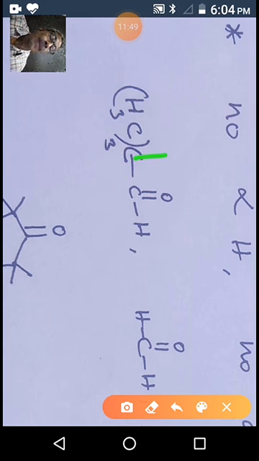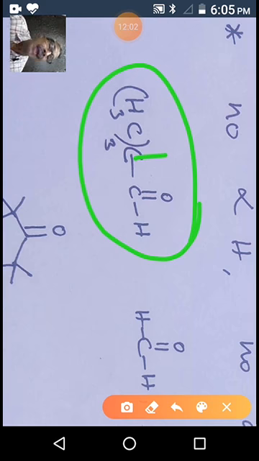This alpha carbon doesn't have any hydrogen directly linked to it. That's why this compound, trimethyl acetaldehyde, doesn't exhibit aldol reaction.